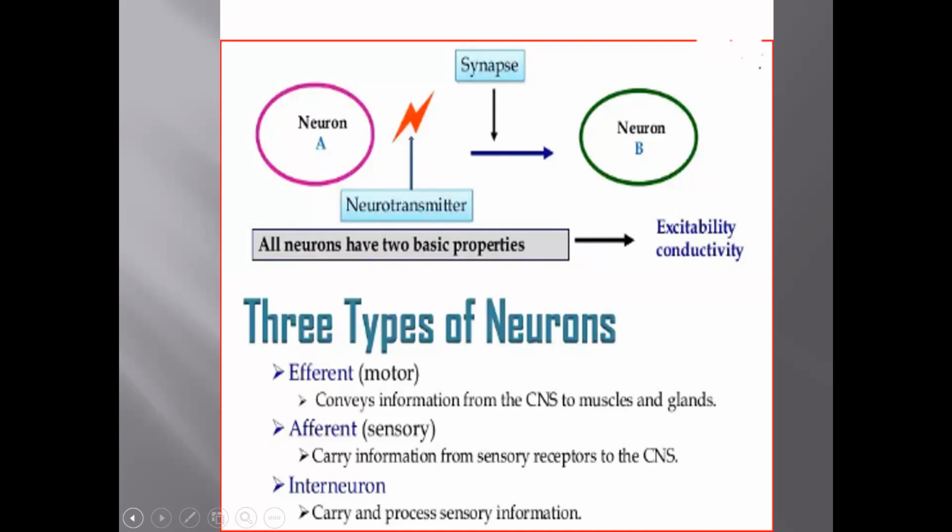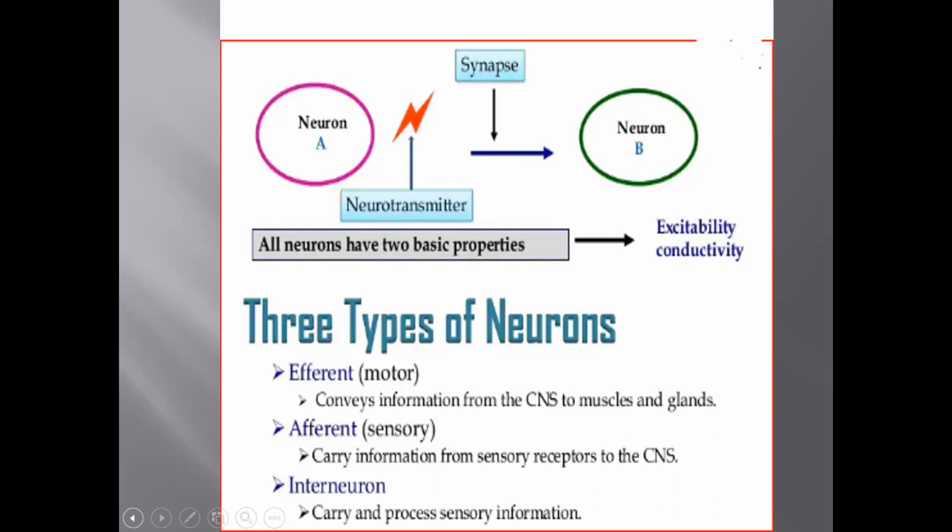Afferent neurons, those are the sensory neurons, carry information from sensory receptors to the CNS. Sensory receptors are all from the sense organs to the central nervous system. Then interneurons carry and process sensory information.